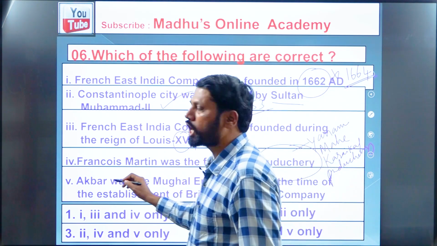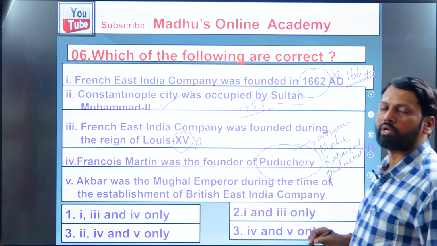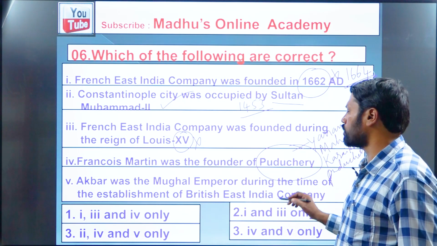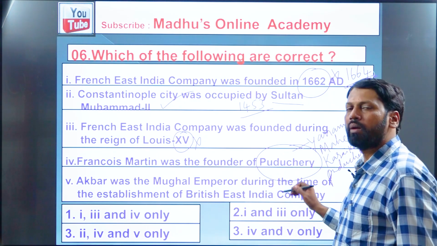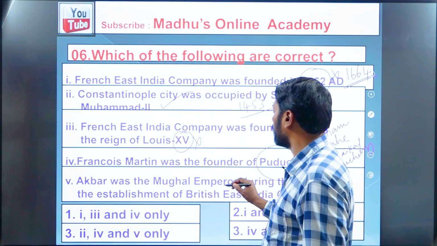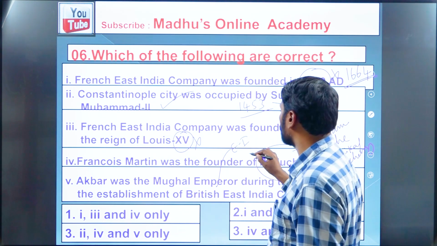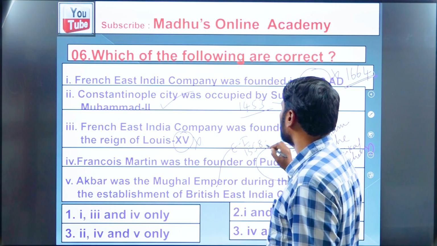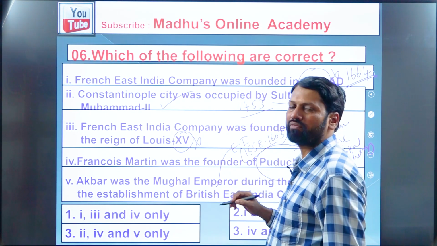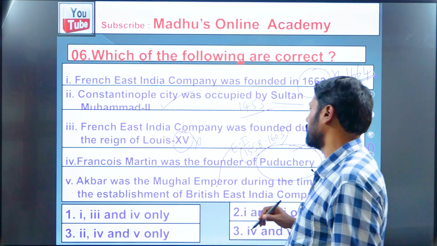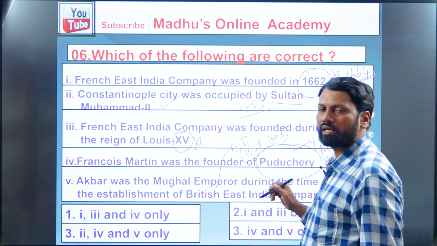Akbar, whose full name is Jalaluddin Muhammad Akbar, was the Mughal emperor in India at the time of the establishment of the British East India Company in London. The company was given permission for trade and commerce in the eastern countries by Queen Elizabeth I, who ruled England between 1558 and 1603. She was the last ruler of the Tudor dynasty, and she had given permission to the British East India Company for its trade and commerce in the east side of the world.